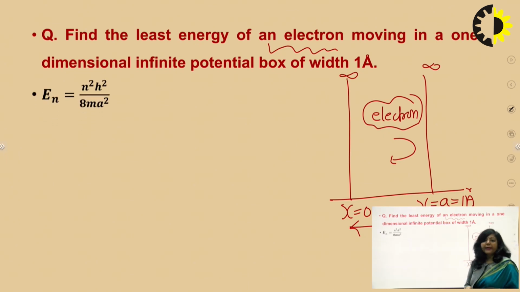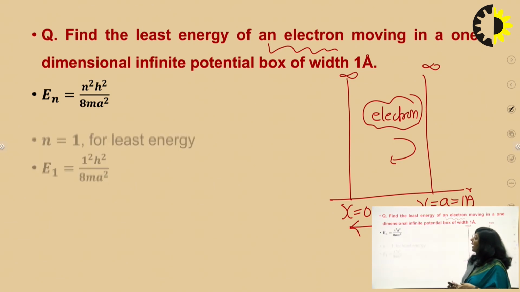As you know, the energy eigenvalue is given by this relationship: En is equal to n squared h squared upon 8ma squared. And as I have already mentioned, this n will take different integer values starting from 1. So the least possible energy is for n equal to 1.